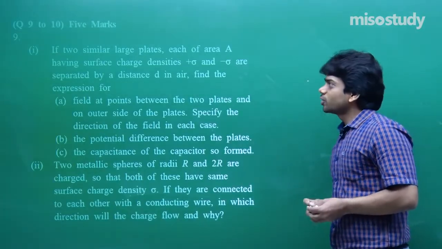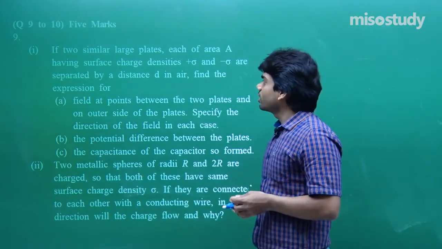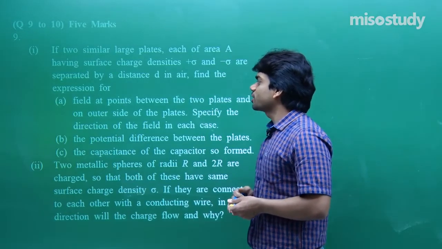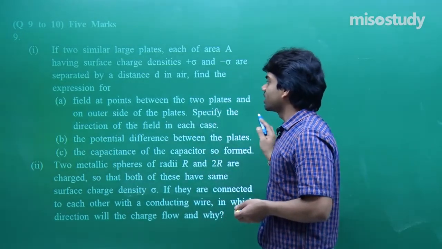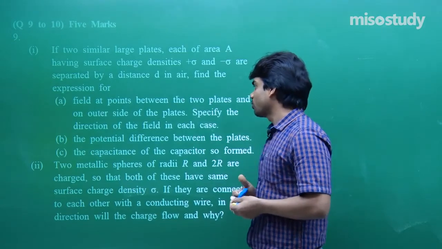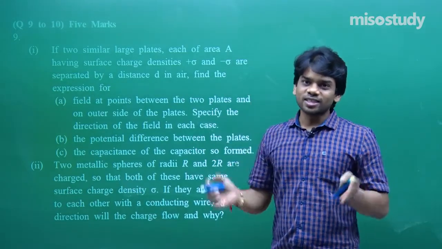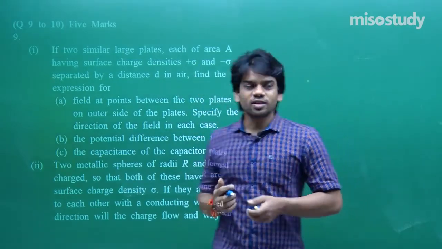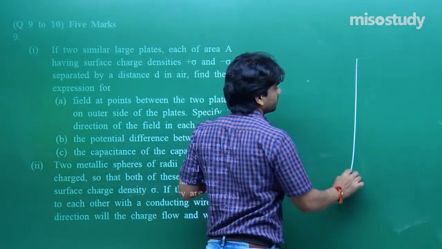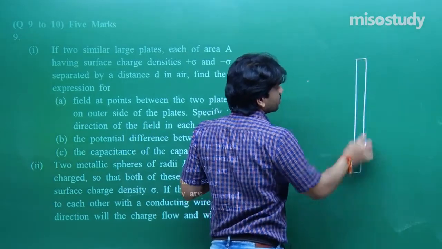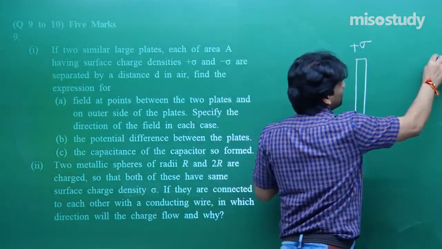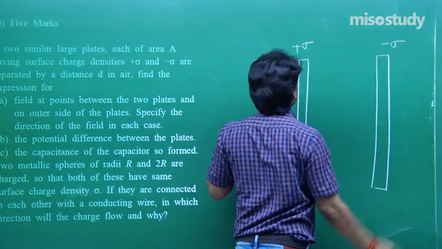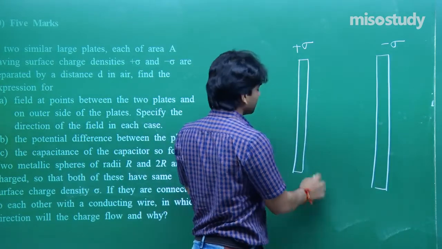Five marks question, ninth question. If two similar large plates, each of area A, having surface charge density plus sigma and minus sigma are separated by distance d in air, find the expression for the field at points between the two plates and on the outer side of the plates. Specify the direction of field in each case. Such cases we have done. Two similar large plates, each of area A, having surface charge density plus sigma and minus sigma, separated by distance d in air.